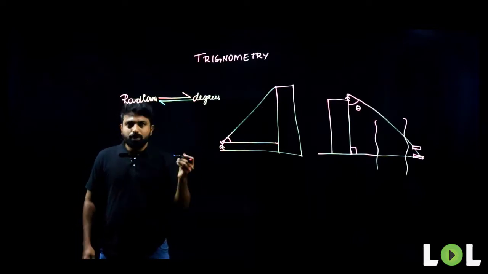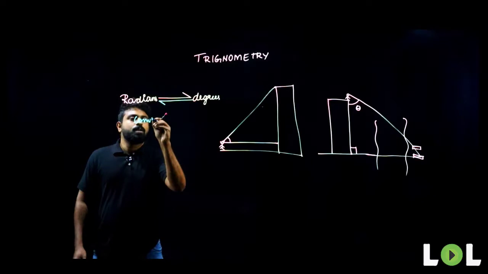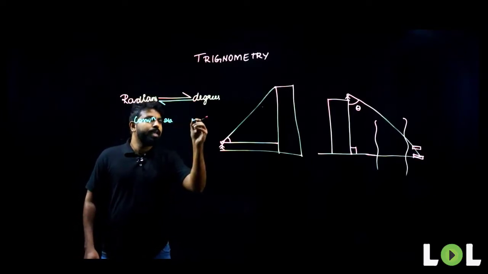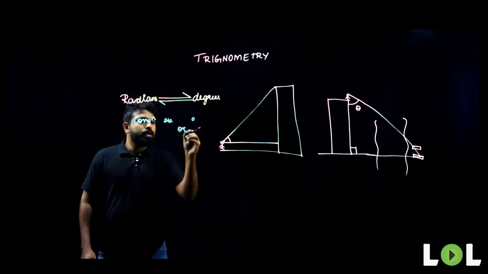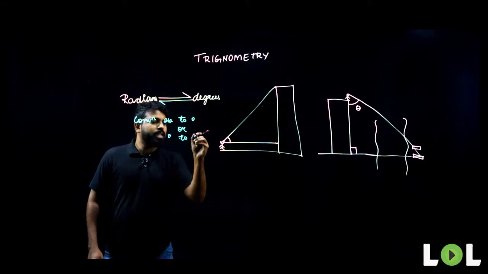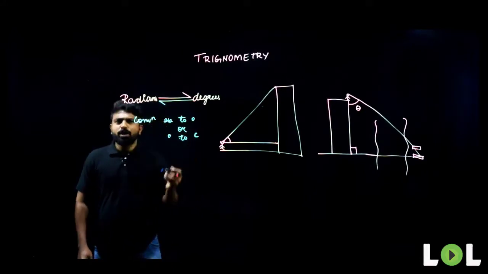So how do you do that? Now let us understand the conversion of radians to degrees or degrees to radians. Radians can also be represented as C. Now how do we do that?